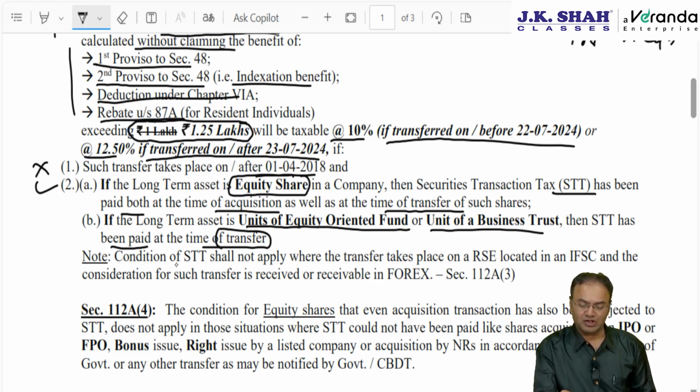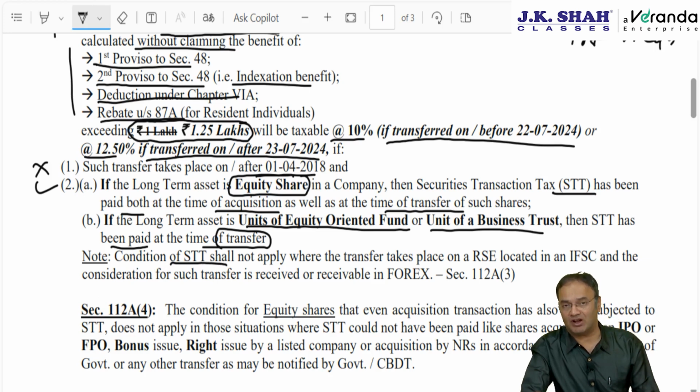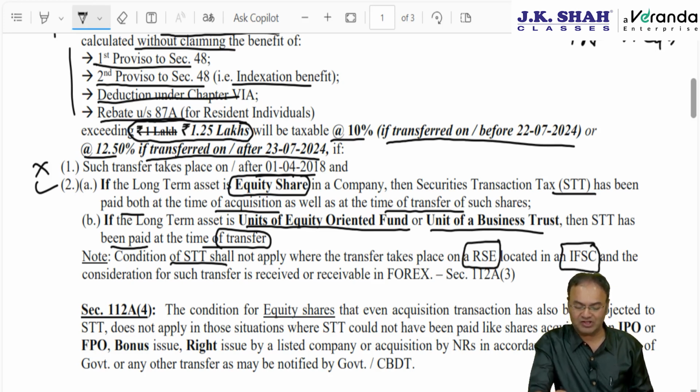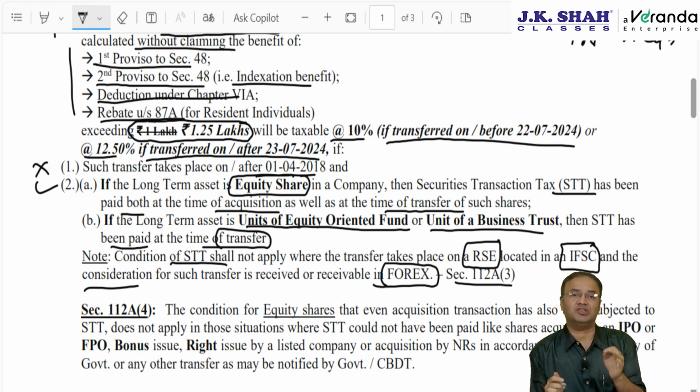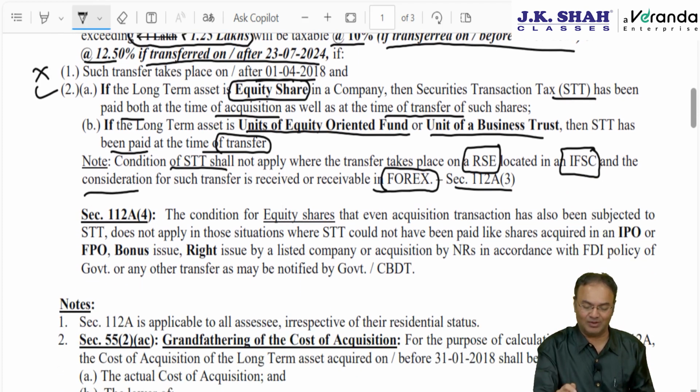And this STT condition is not applicable if the shares or any of the assets are transferred through a recognized stock exchange located in an International Financial Service Center and the entire sale consideration is in foreign currency. If transfer takes place on a recognized stock exchange located in an IFSC and the consideration is entirely in foreign currency, then under 112A subsection 3, STT need not be there, neither at the time of acquisition nor at the time of transfer. Meaning thereby, whenever the dealing is through a recognized stock exchange in IFSC, the STT condition will not apply. Without STT having been paid, the benefit of 112A will be available.